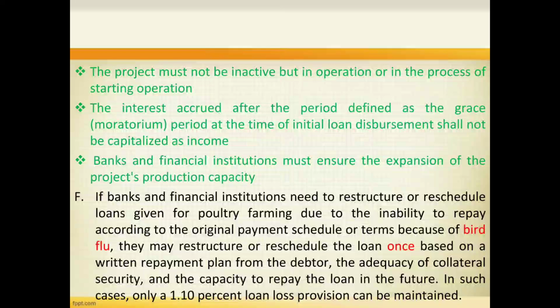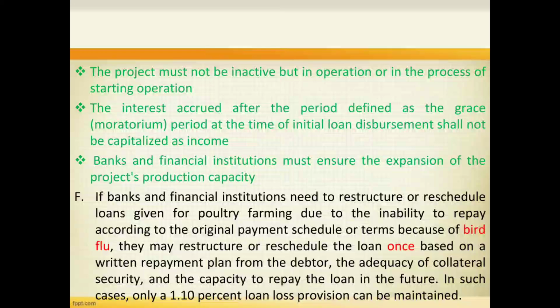The conditions are: the project must not be inactive but in operation or in the process of starting operation. The interest accrued after the period defined as the grace moratorium period at the time of initial loan disbursement shall not be capitalized as income. Banks and finance institutions must ensure the expansion of the project's production capacity.